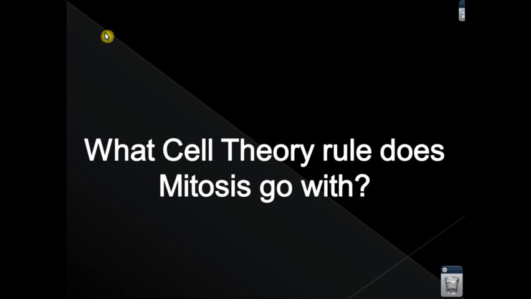Again, the last thing is, what is the cell theory rule that this goes with? And that answer is very simple. It's the third that we talked about, where new cells are produced by existing cells. Now, this is the lecture on mitosis. Friday upcoming, we will have the lecture on meiosis.